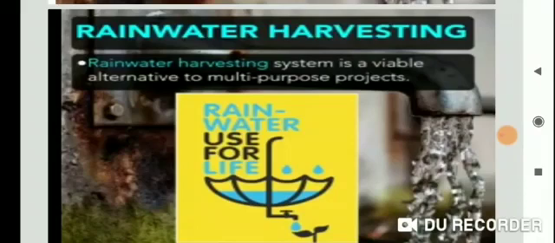Okay, next, advantages of rainwater harvesting. Lower cost of water storage, efficient distribution system, no wastage of land, environmentally friendly, increase of productivity of aquifers, reduced flood hazards, increased groundwater levels, reduced soil erosion, and no exposure to evaporation and pollution. So this is the rainwater harvesting topic. Finally, I hope all topics are clear.